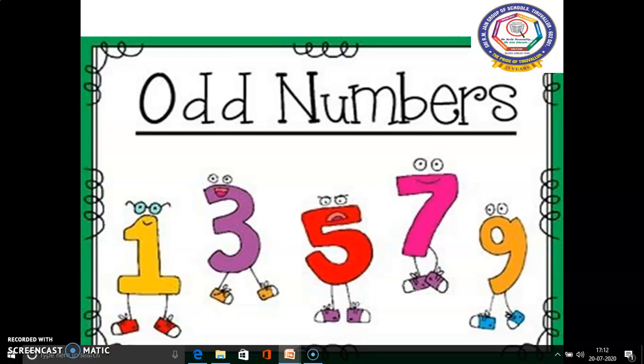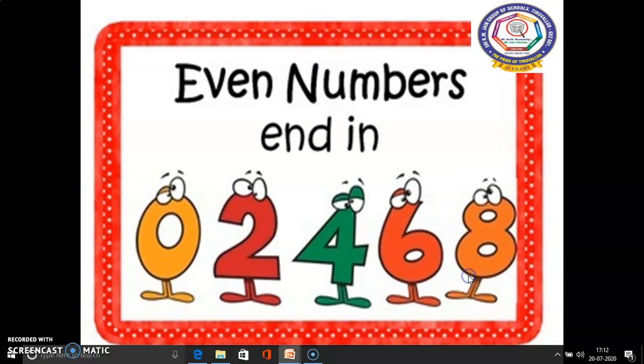Odd numbers always end with the last digit 1, 3, 5, 7 and 9. And even numbers always end with the last digit 0, 2, 4, 6, 8.